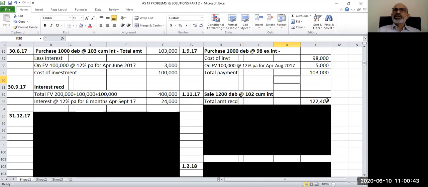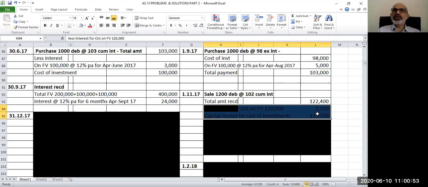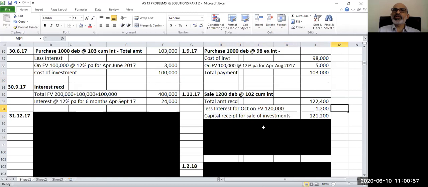But this includes interest. This is not the entire amount received towards sale of debentures. It includes interest because we are referring to cum interest price. So from this, we have to reduce the amount of interest. How do we calculate the amount of interest? As I said earlier, last payment was made on 30th September, interest payment. Face value of the debenture is 1,20,000. So on that, 12% per annum for a period of 1 month.